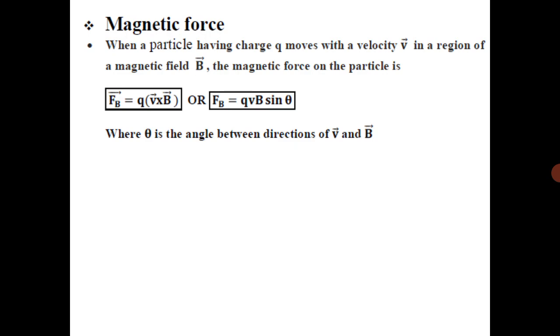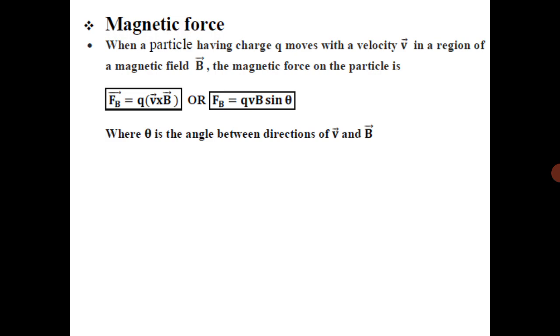Already all of you know a charged particle which is moving in presence of magnetic field will experience a force, and that force is called as the magnetic force, and the maximum force experienced by the charged particle is QVB.